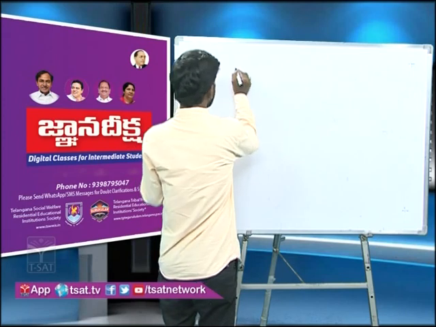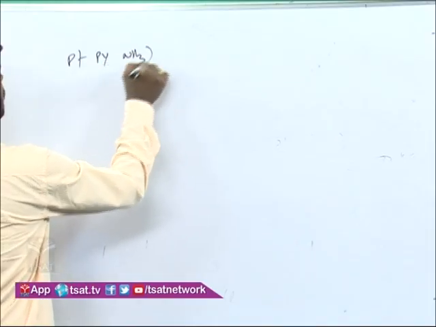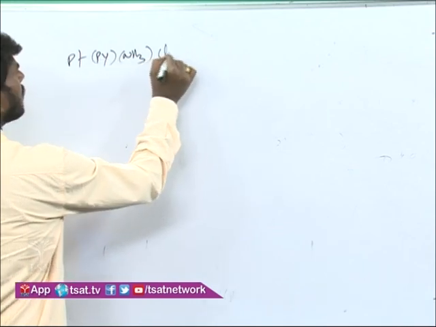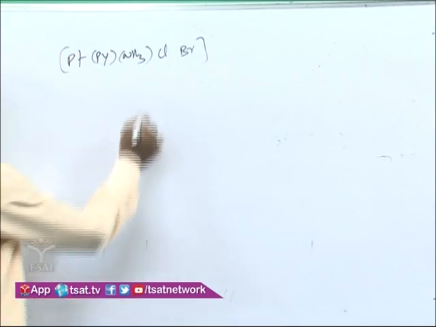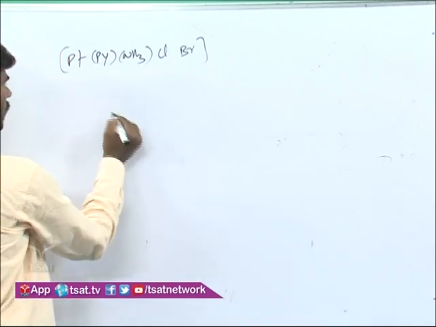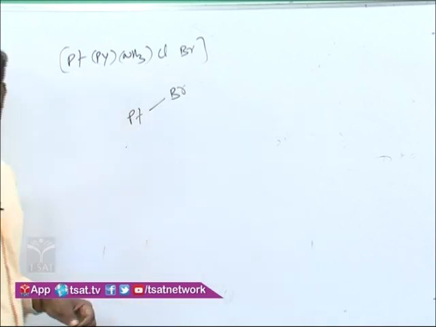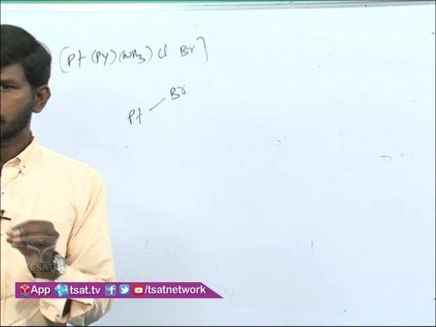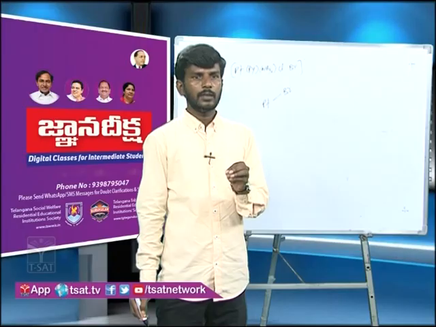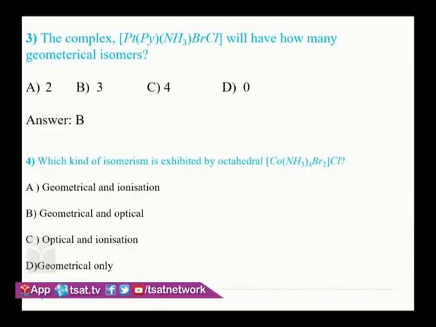Now how to answer this question? This is pyridine, amine, these are the four different ligands I have taken. So how many geometrical isomers? While solving this question, focus on one ligand. Let us say I am taking Br. The logic to solve this question is you can take one ligand, and with respect to that ligand, the other ligands are trans to it or cis to it.